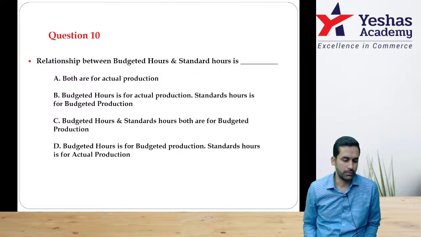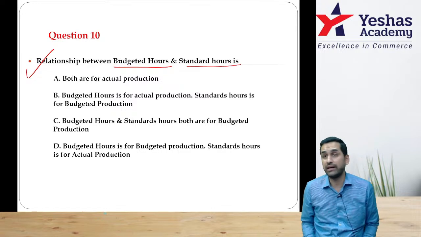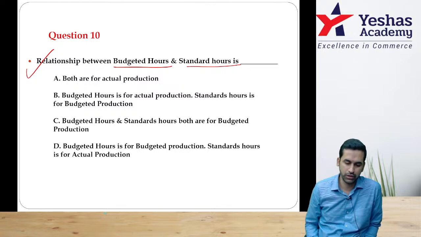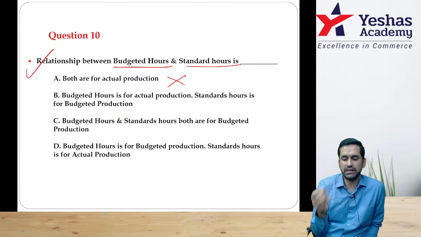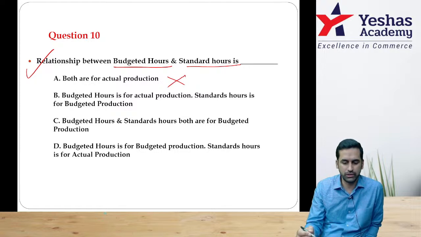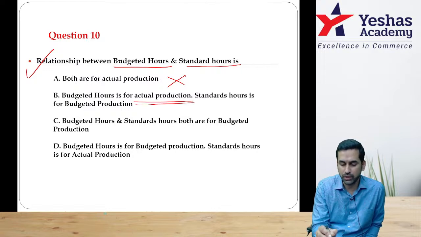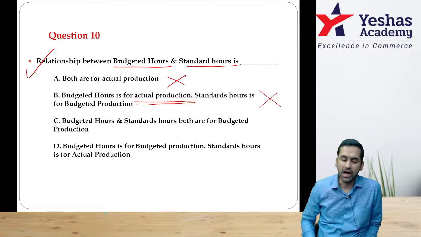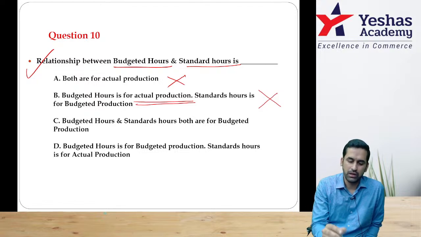Perfect. Question number 10. Relationship between budgeted hours and standard hours. Observe, budgeted hours, standard hours is dash. Both are for actual production? No, no, no. Budget and standard, how can both be for actual production? Complete wrong. Second, budgeted hours is for actual production, standard hours is for budgeted. No sir, they have done a mistake in the sentence. How can budgeted hours be for actual production? Very simple thing. Next one, budgeted hours and standard hours both are for budgeted.